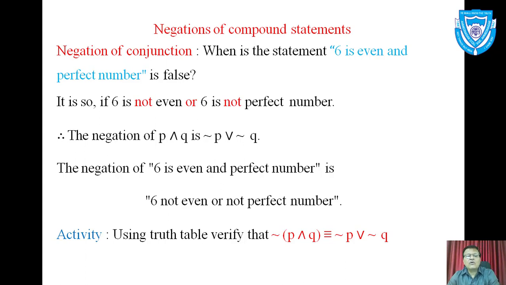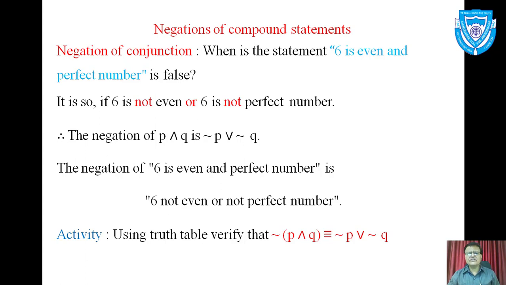The negation of "6 is even and perfect number" is "6 is not even or not perfect number." So we have to write negations of both components and replace the connective and by or.